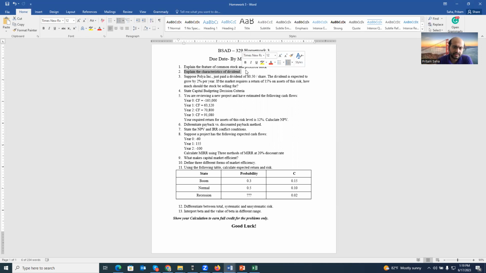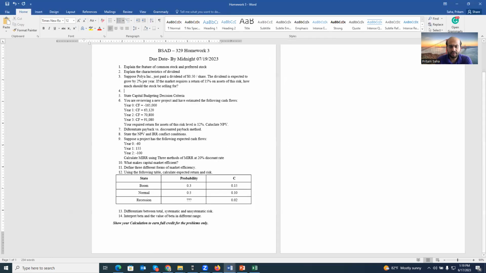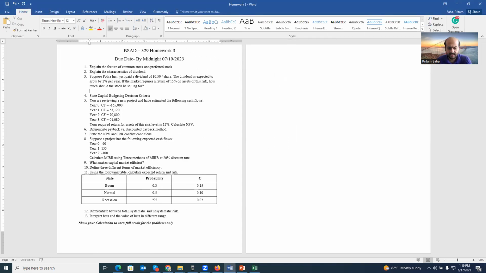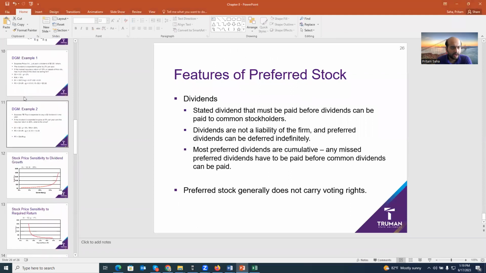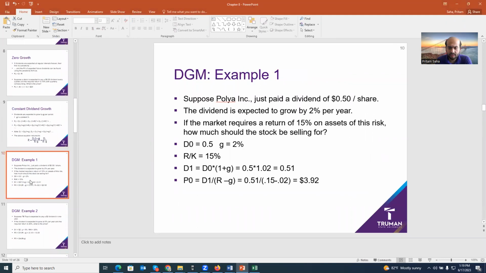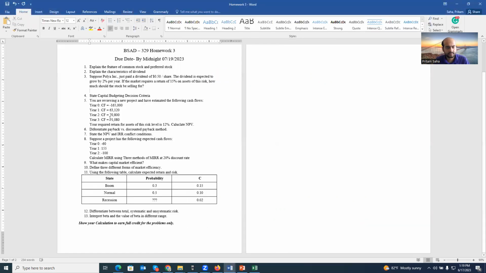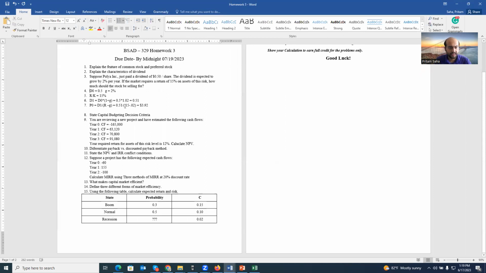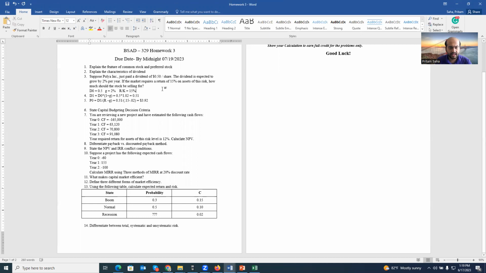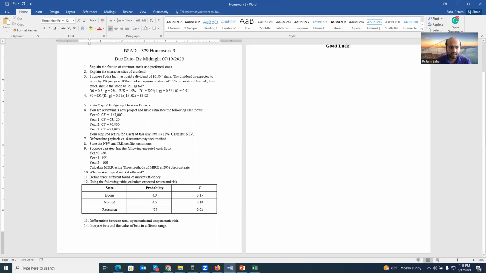Now, this problem, I think we did it today. Let's see. Voila, I think this one, yes. So here is the solution. Basically, this is the dividend, this is the growth rate, this is R. Now we also have to calculate D1, and then this is the price P0. So that's all. I think we finished chapter 8. We finished problems related to chapter 8.